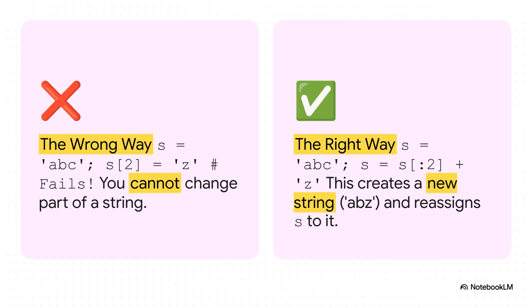Look at the code on the right. We take a slice of the parts we want to keep, the A, B, and we add on our new character, Z. We're not modifying ABC. We're creating a totally separate new string, ABZ, and then just pointing our s variable to that new one. Getting your head around this idea doesn't just stop errors. It makes your code safer and more predictable. And that, right there, is the mark of a master.